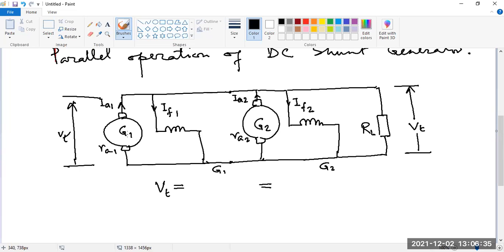Suppose I have a generator with a resistance of RA1 and some induced voltage EA1. Then it is EA1 minus IA1 RA1. And for generator 2, EA2 minus IA2 RA2.